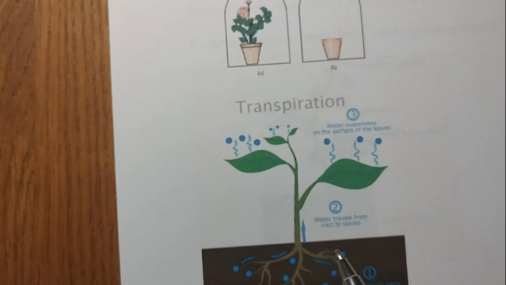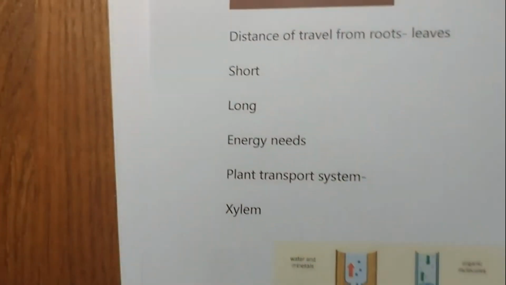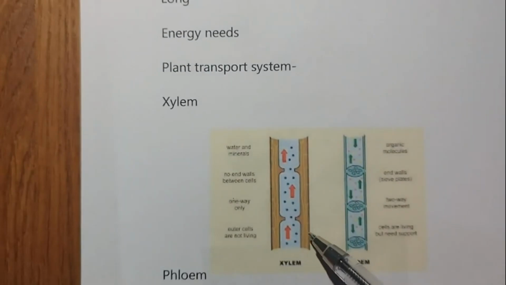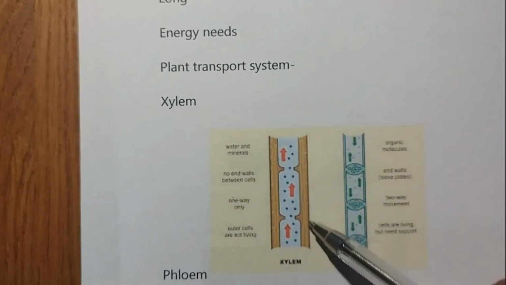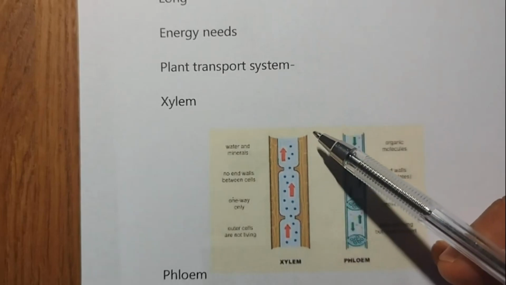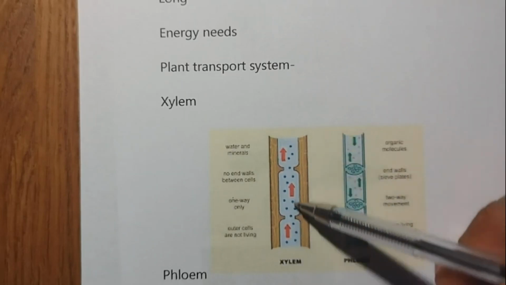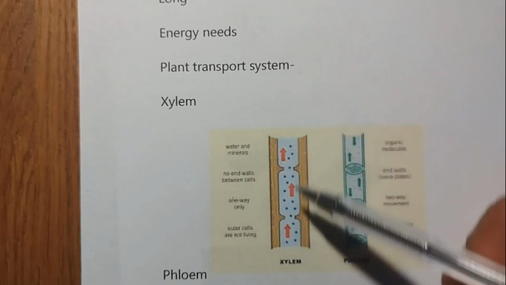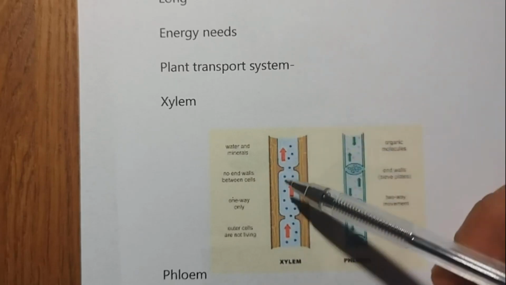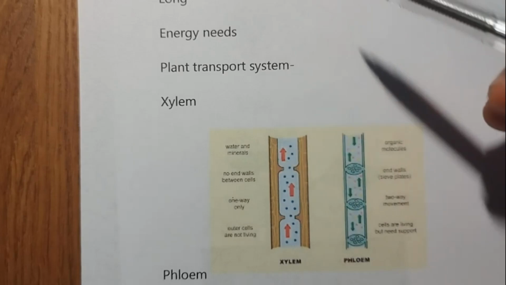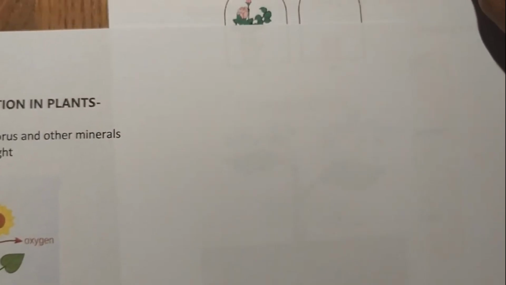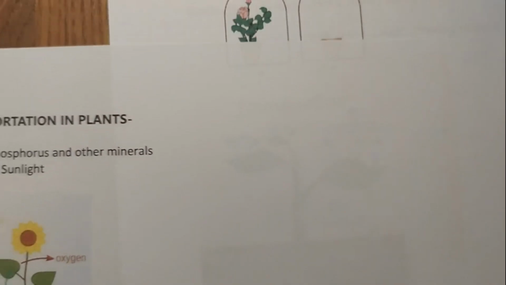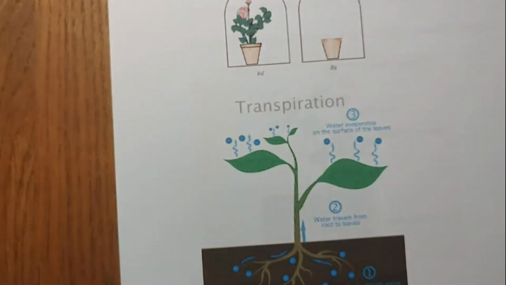This creates a column of water, which is created for the steady movement of water to take place, and that water keeps moving upwards in the xylem to the highest point in the plant. So this is how water is transported from the roots to the other parts of the body.